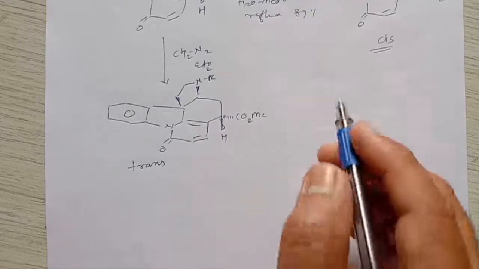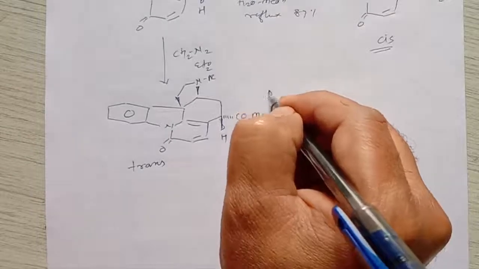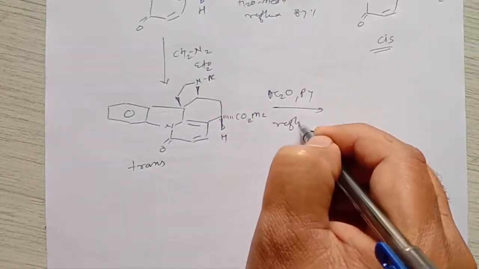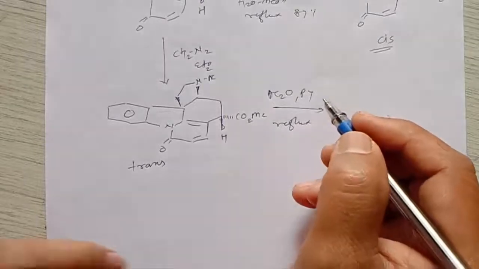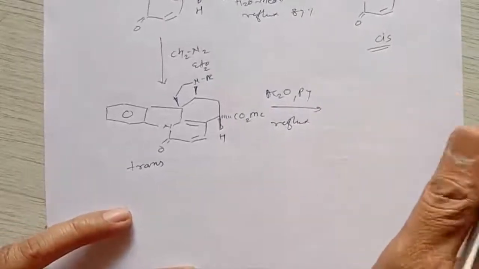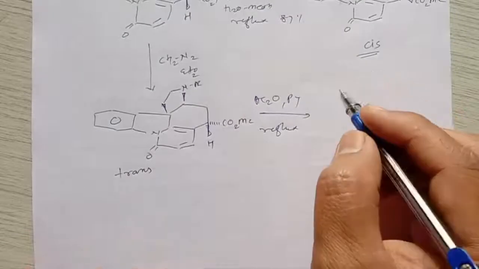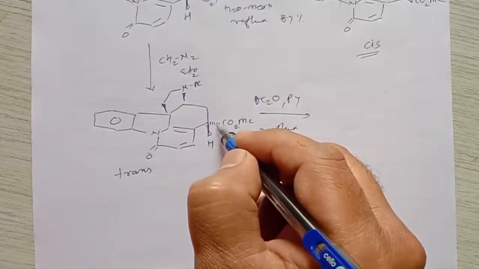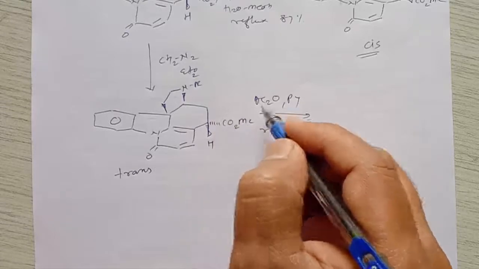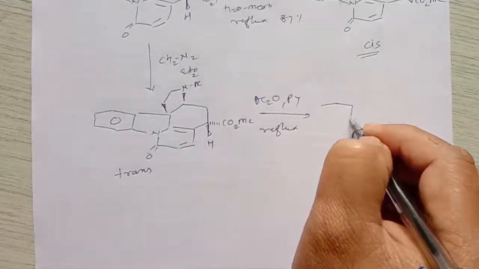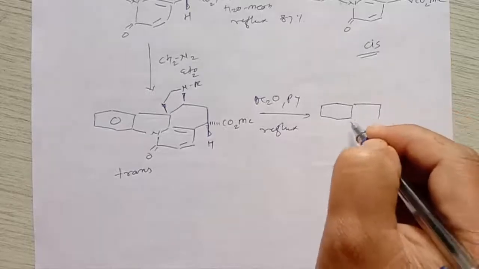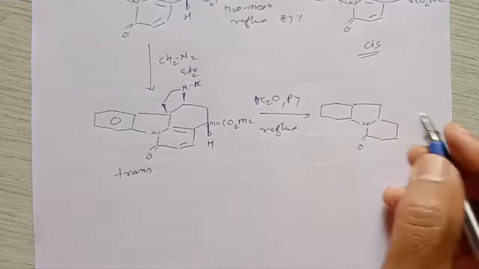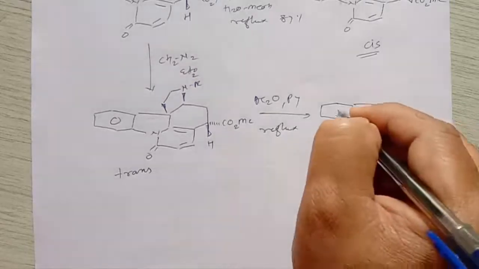So this molecule undergoes treatment with Ac2O, that is acetic anhydride, in presence of pyridine, and if we reflux this molecule, what does it give? The base takes a proton from this side, and then it gives formation of a molecule like this. The remaining functionalities will be the same here.